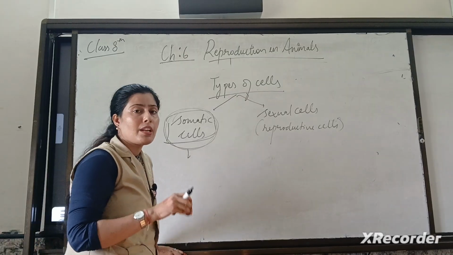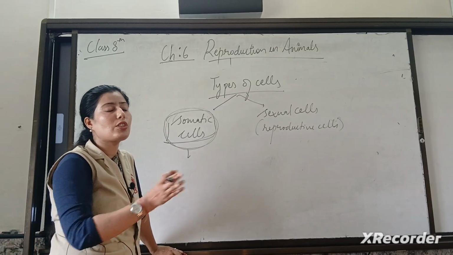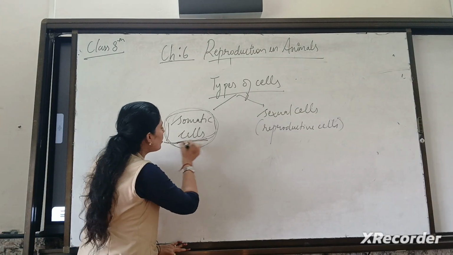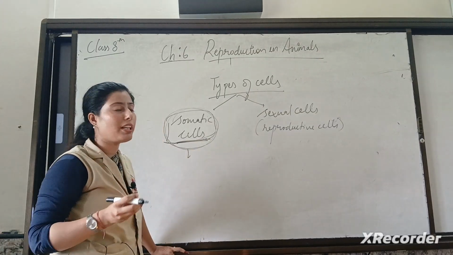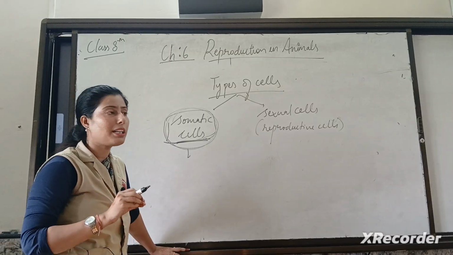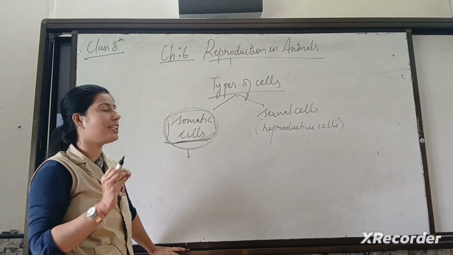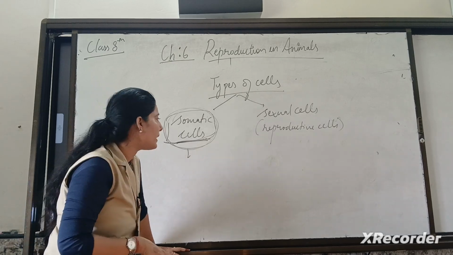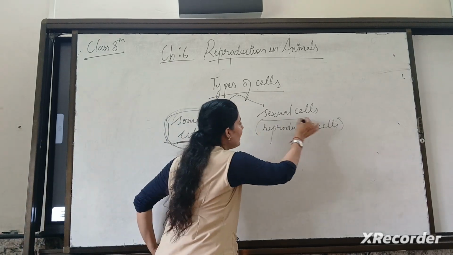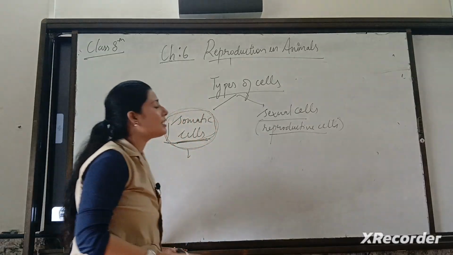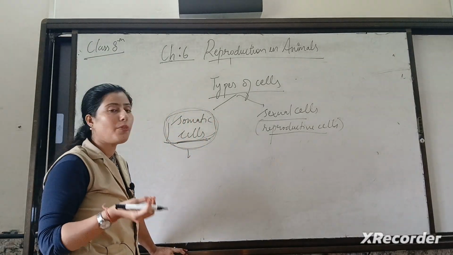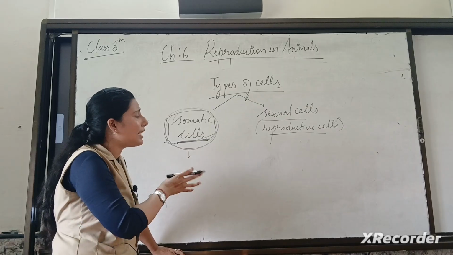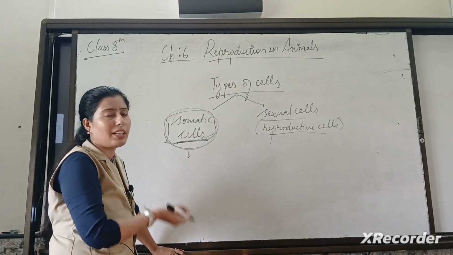But in meiotic division, there is a reduction of chromosomes. So, this somatic cell always undergoes a type of division in which its complete set moves from one cell to another cell, or we can say from parent cell to offspring cell. And these sexual and reproductive cells undergo meiotic division, in which reduction takes place. Why is there a difference between these types of cells and their divisions?